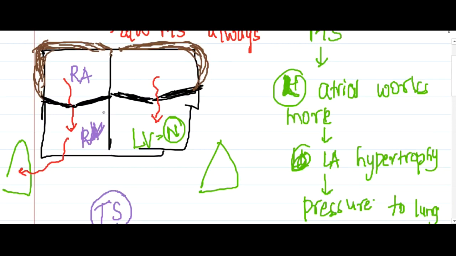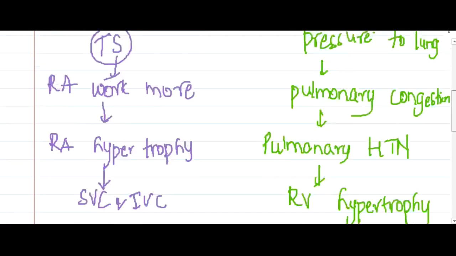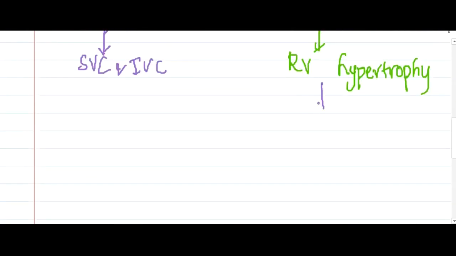The right ventricle has undergone hypertrophy due to mitral stenosis, which means there is increased right ventricular pressure.